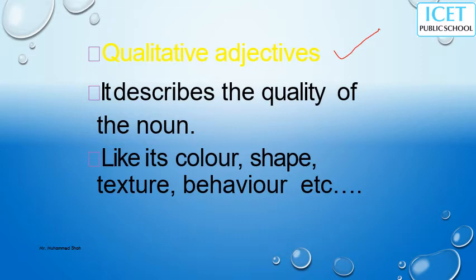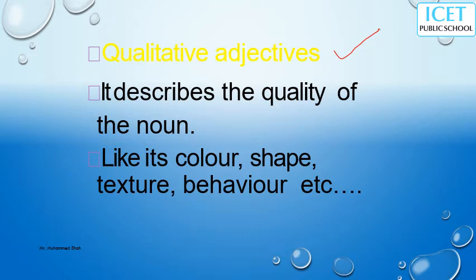Like its color, shape, texture, behavior, that all show the quality of that noun. An example we learned: she looked into the clear ball. So clear is the quality of that ball. So clear is a qualitative adjective.